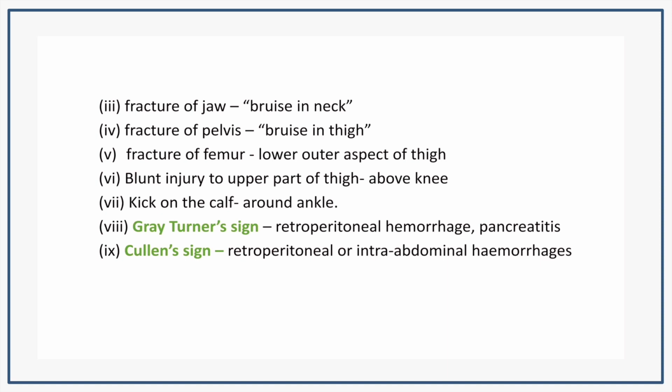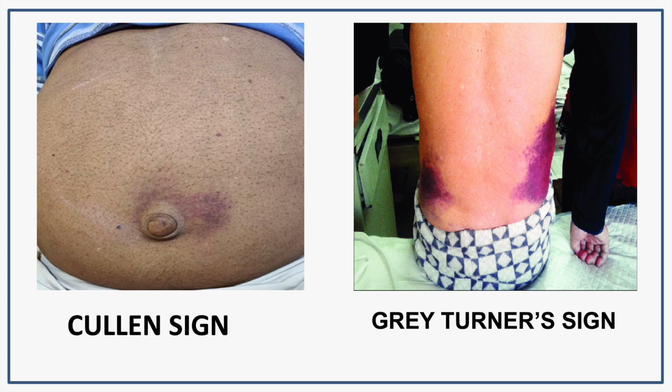There are two signs: the Gray-Turner sign and the Cullen sign. In Cullen sign, the hemorrhage occurs around the intra-abdominal parts. This is Cullen sign. In Gray-Turner sign, the bruise occurs in the retroperitoneal regions. So that is Gray-Turner sign. Cullen sign and Gray-Turner sign.